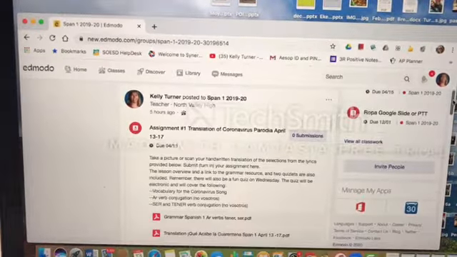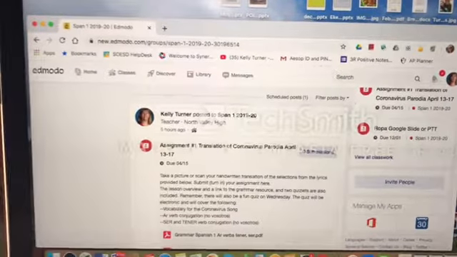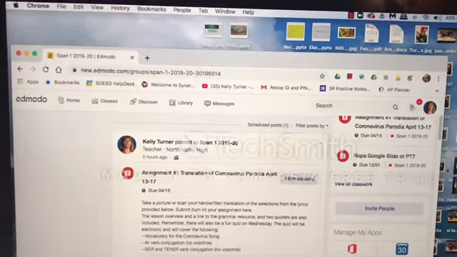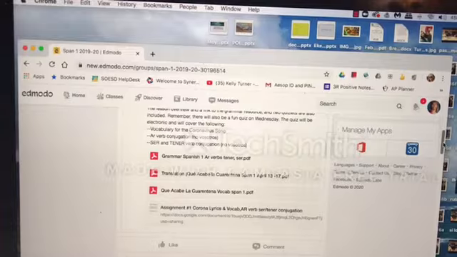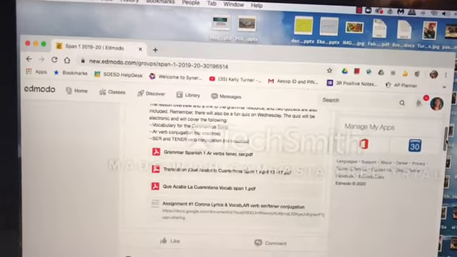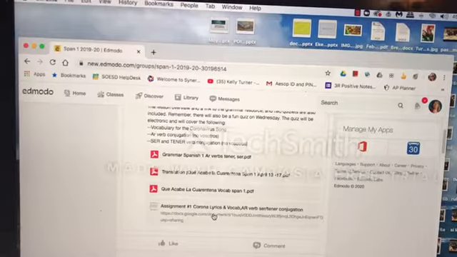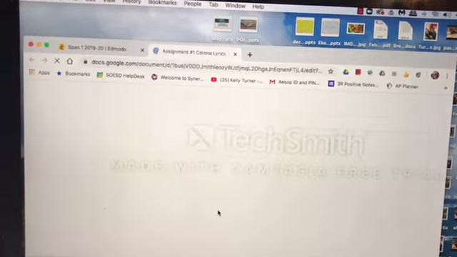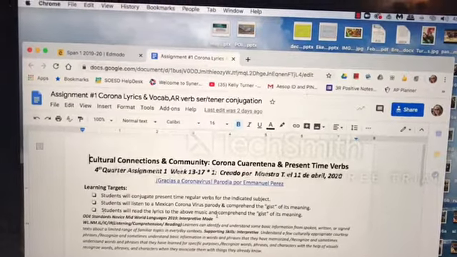So assignment number 1 is translation of the coronavirus parodia, April 13 through 17. It has a lot of documents attached, just in case you don't have access to Google. And at the bottom, you'll find the Google document that you need, which is assignment number 1. Once you find the Google document, just go ahead and open it. And when you open it, it'll give you links and it'll give you directions.